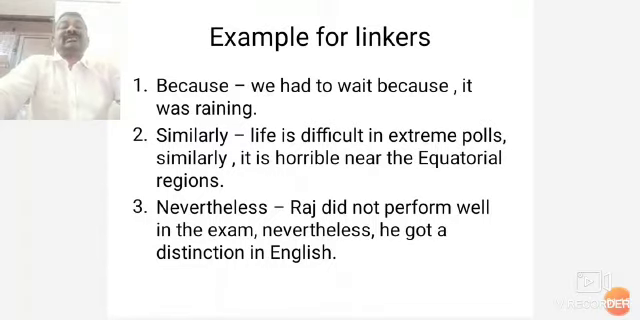Nevertheless, Raju did not perform well in the exam. Nevertheless, he got a distinction in English. Nevertheless is the linking device. Raju did not perform well in the examination, but nevertheless he got a distinction in English.